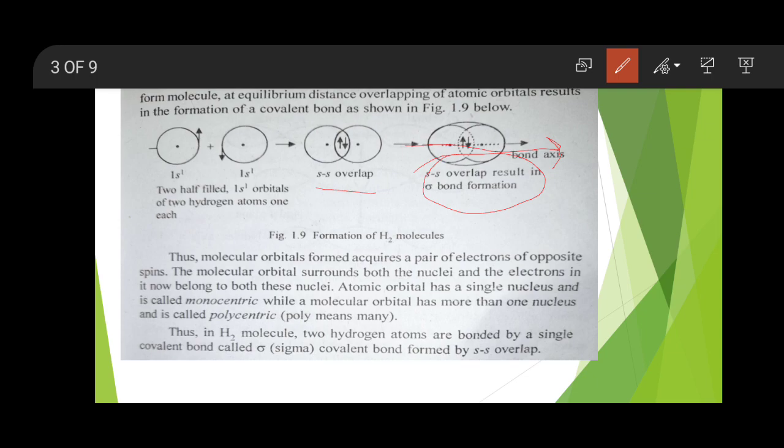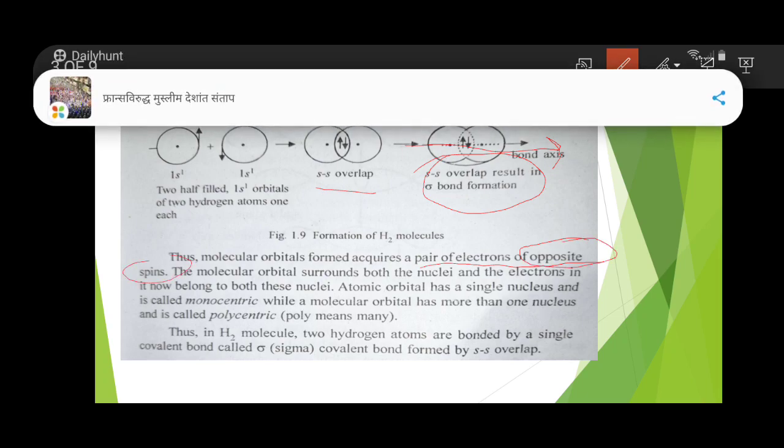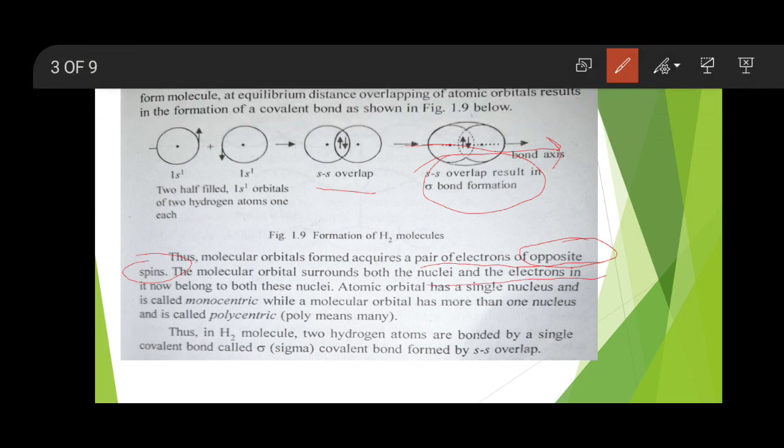But remember that when the s orbital of one atom overlaps with the s orbital of another atom, pairing of electrons takes place, but that pairing must have opposite spins. Now the molecular orbital surrounds both nuclei and the electrons in it belong to both nuclei.